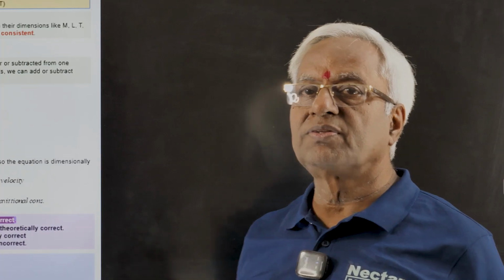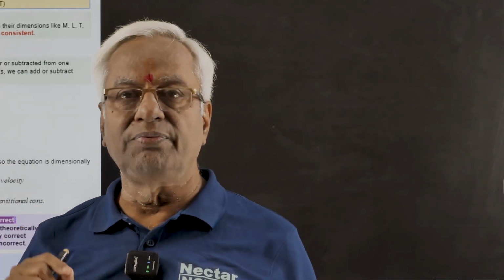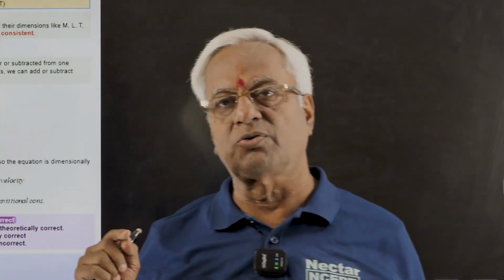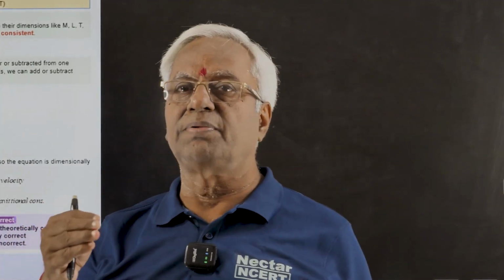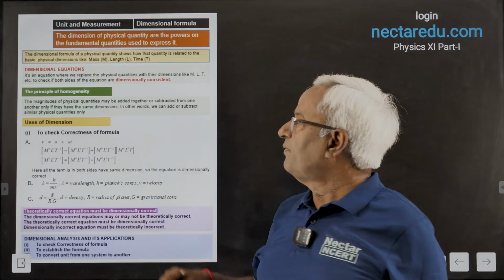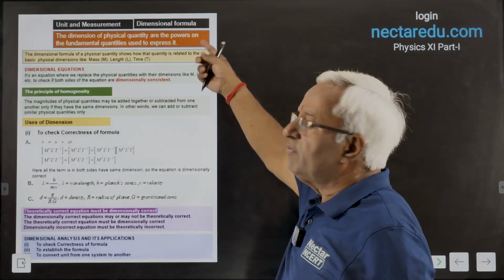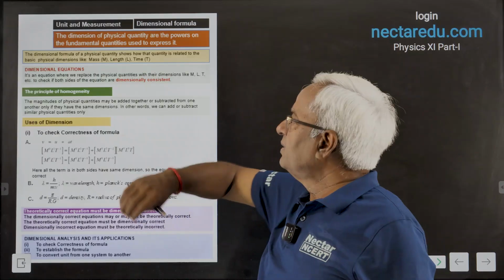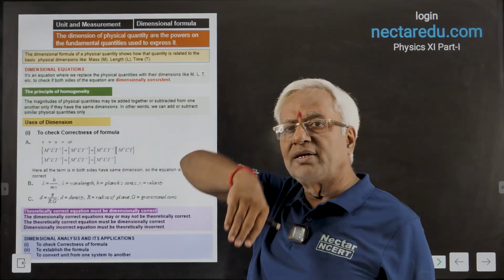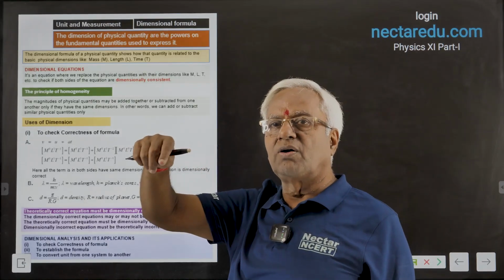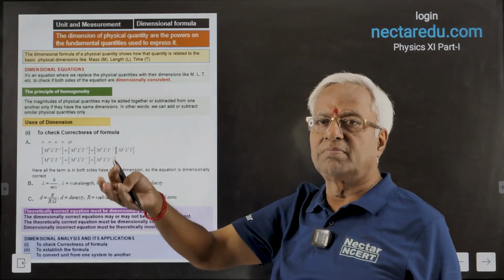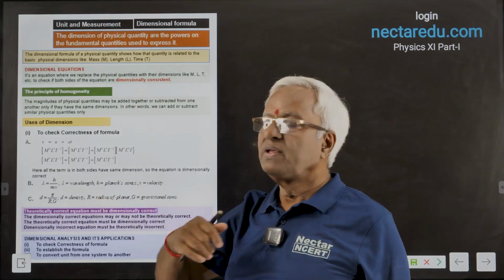What are the dimensions? Dimensions are the powers on fundamental quantities by which they are raised to express a given quantity. When you write the dimensional form of some quantity, you are telling how it depends on fundamental quantities like mass, length, and time.